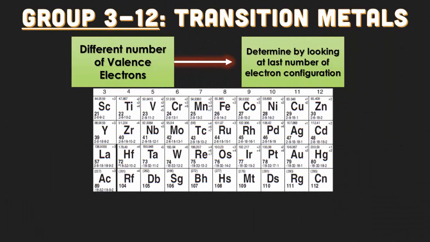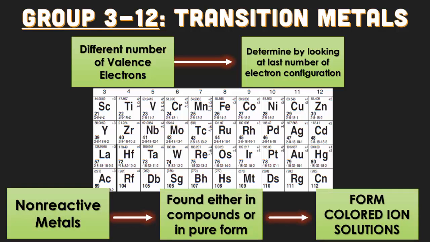Now, group 3 to 12 is going to be what we call the transition metals. Now, the transition metals, they all have different numbers of valence electrons, and you can determine that by looking at the last number of the electron configuration. So they're going to be generally non-reactive metals. That means they don't explode in water. They're either found in compounds or in a pure form.